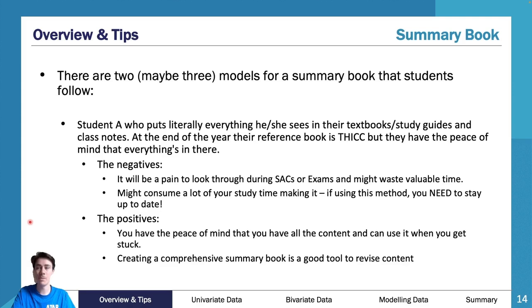And then summary book. Look, there are two main ways you can do a summary book. I'm not going to go through it in super detail, but think of it as doing a really big summary book versus doing a really small summary book. Now, why I say there's maybe three is that you can do a big summary book with a little summary book at the end. What that means is you do your main summary book throughout the year, and then as you get close to the end of the year, you summarize each topic in 2